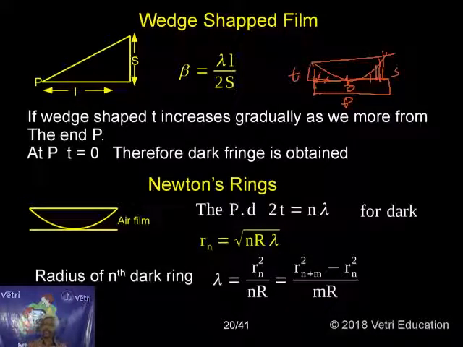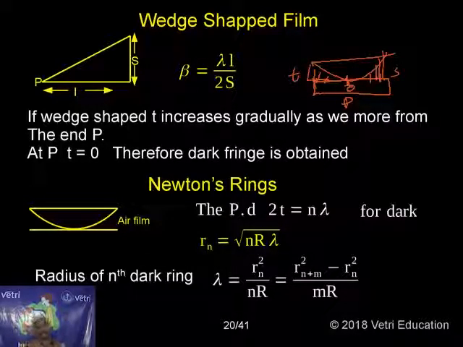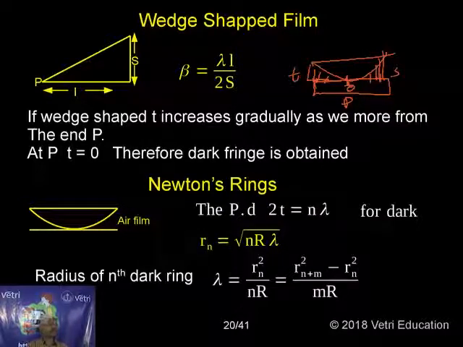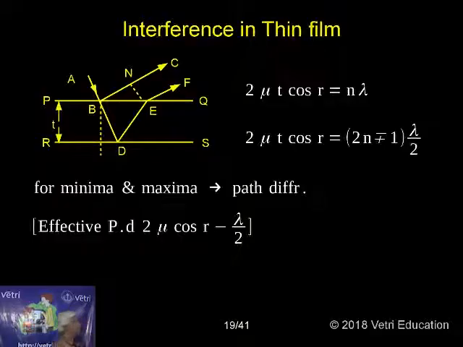That is also no problem. If we are using interference by reflection, like Lloyd's single mirror experiment, the theory of thin film and Newton's ring, etc., we have to use the automatic phase change of pi, Stokes' law. Then phase reversal is there. Be careful. These are the things we have to understand.